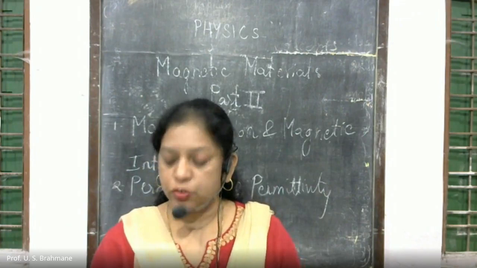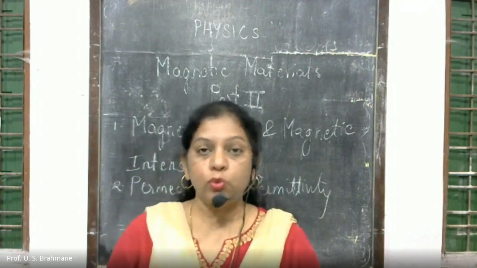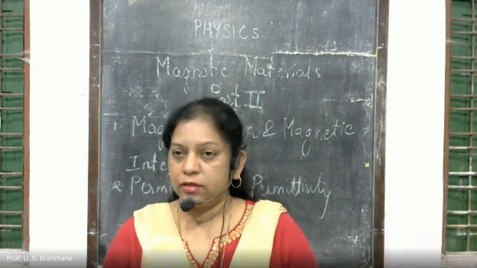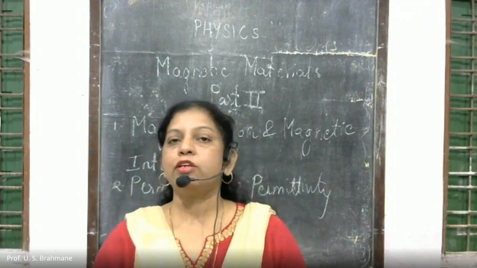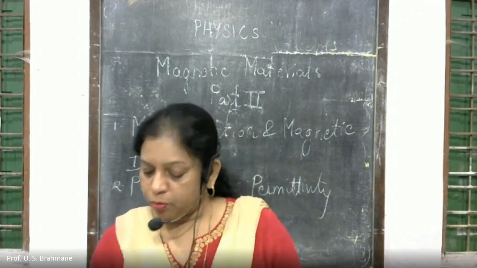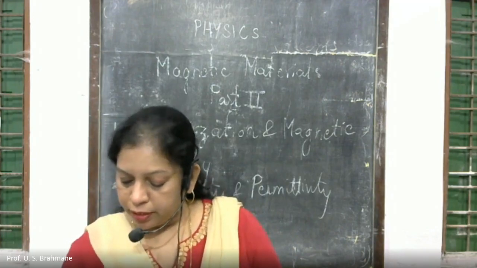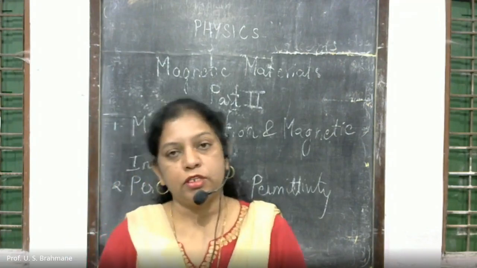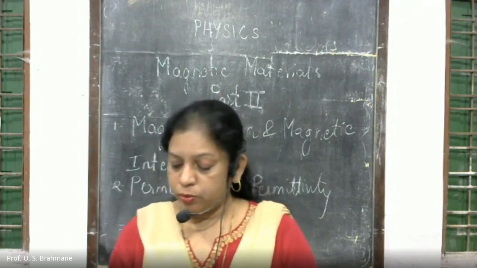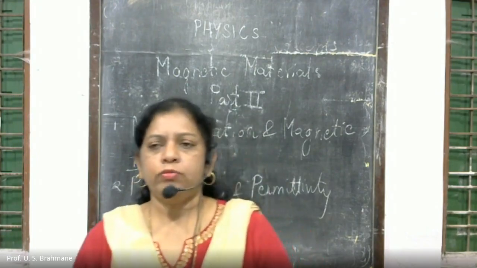So this was the relation which we obtained, and we have also got the gyromagnetic ratio, that is e upon 2me. We have derived that equation, and we have seen how we got it. The value of the gyromagnetic ratio, that is m orbital upon L, is equal to 8.8 into 10 raised to 10 coulomb per kg. So this was the relation which we got.